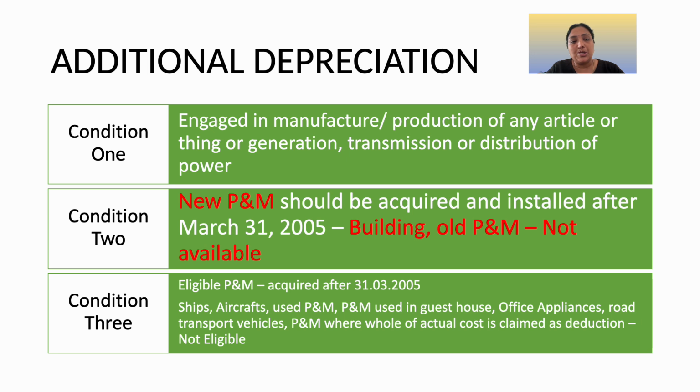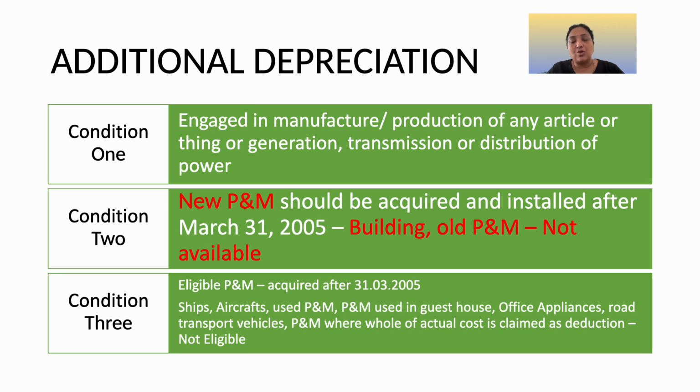Now coming to the additional depreciation. On fulfilling three conditions, the assessee is eligible to claim additional depreciation. Condition number 1 is that the assessee should be engaged in the manufacturing or production of any article or thing, or generation or transmission or distribution of power. Next one, new plant and machinery acquired by the assessee and installed after March 31, 2005, the assessee can claim additional depreciation. Here, building and old plant and machinery are not eligible.